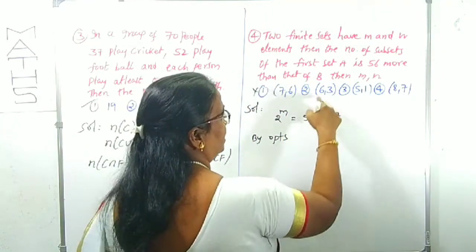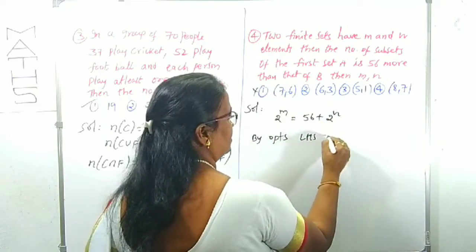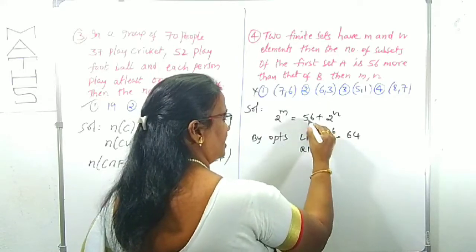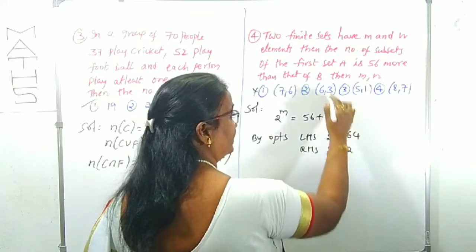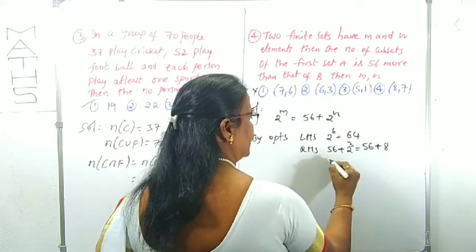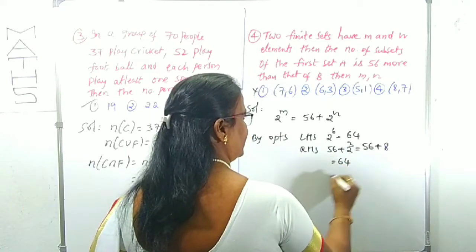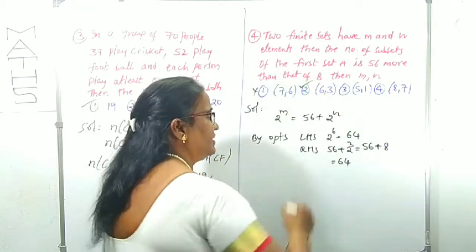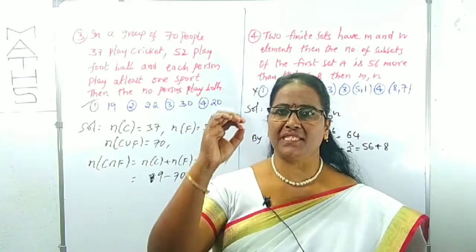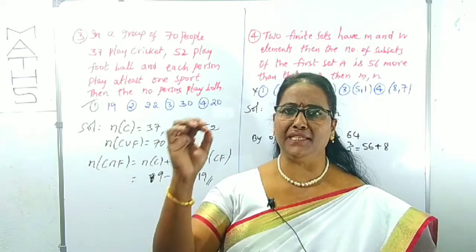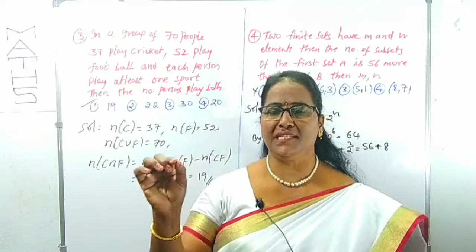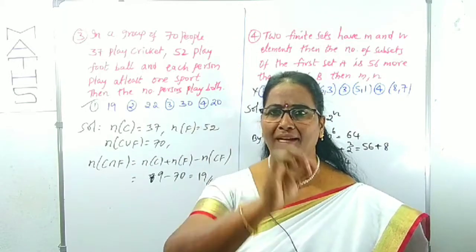No, second option. 2 power 6 on the LHS is 64. Right? RHS is 56 plus 2 power 3. 2 power 3 is 8. 56 plus 8 is also 64. Therefore, which is the correct option? The second option is the correct one. For this question, what do you have to know? How many subsets can be formed from a set A containing n elements or m elements, whatever the letter may be? Suppose it contains n elements, it is 2 power n, right?